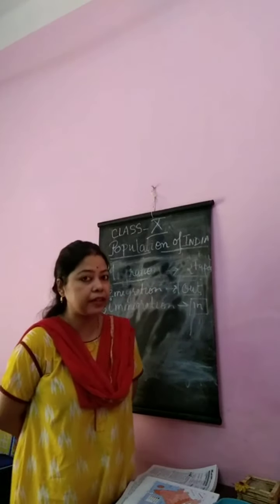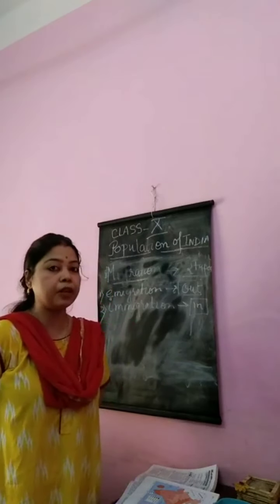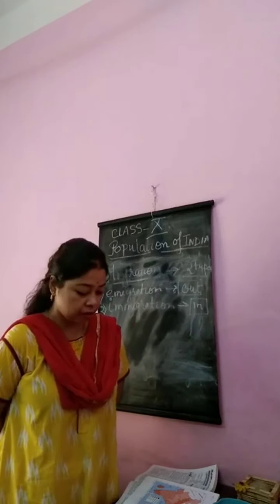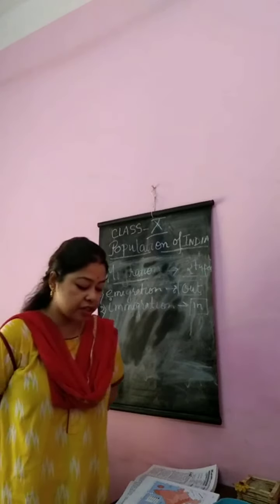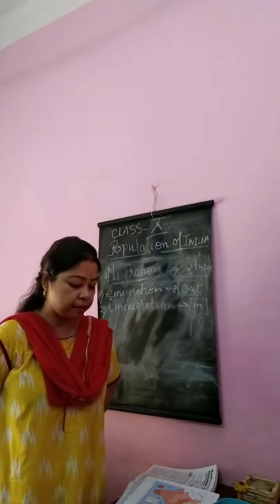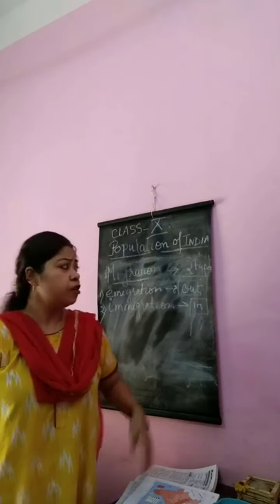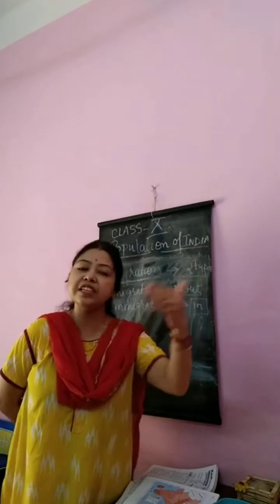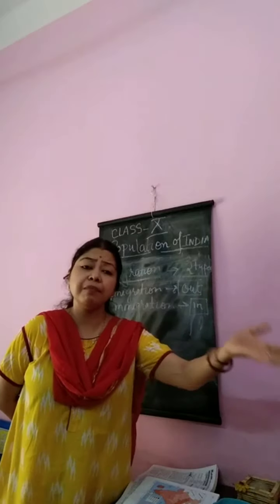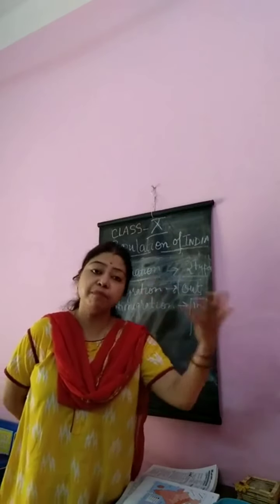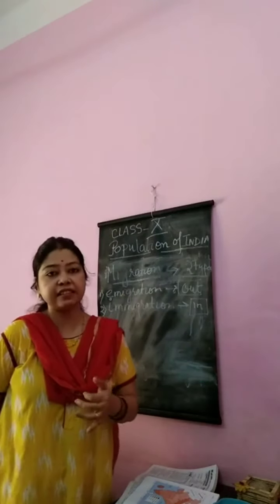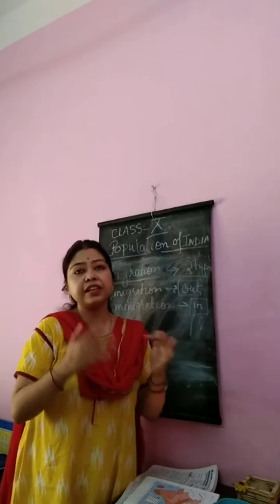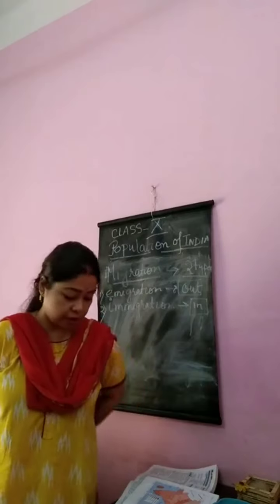So what is growth of population? The change in the number of people of a particular area between two given points. Suppose the last census happened in 2011 and the next census will be in 2021. Within these 10 years, many new lives will come, so there are births. Similarly, there are deaths. If the death rate is more than birth rate, it is negative, and if birth rate is more than death rate, it is positive growth of population.